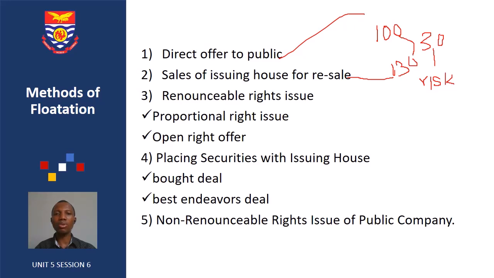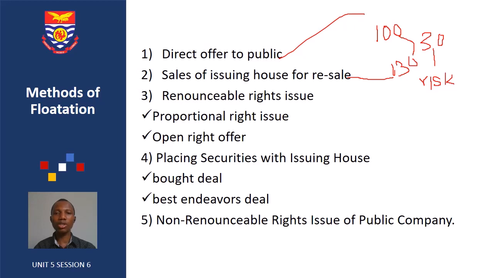So those new securities that the company wants to issue, the existing security holders will be invited to take up those securities. And in the letter, it will contain an option that allows the existing security holders to dispose of their right to purchase the new security to any other person of their choice.